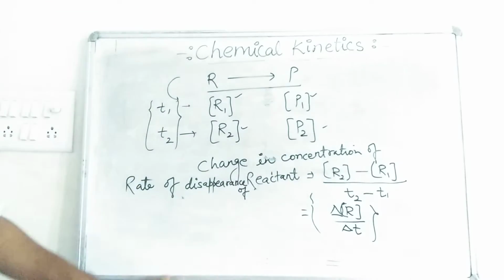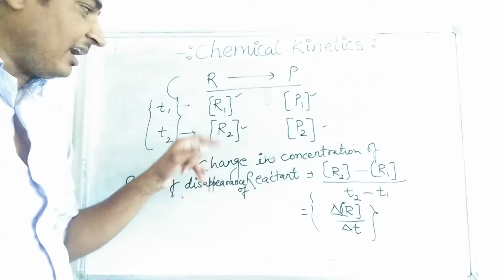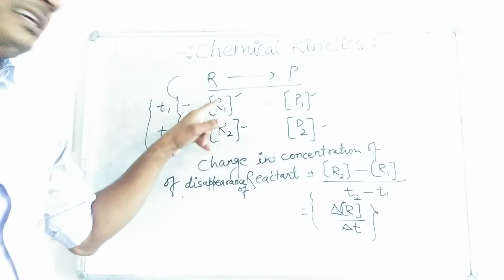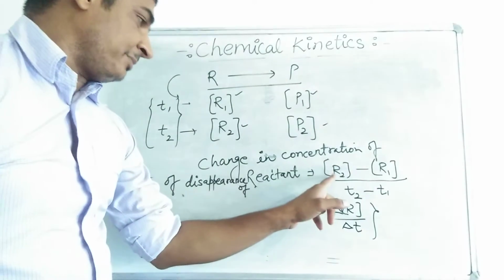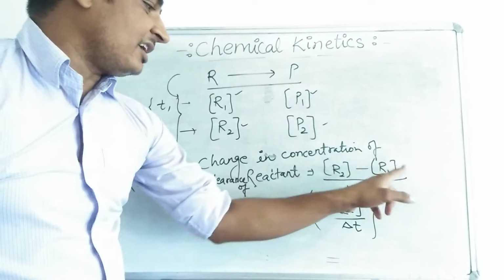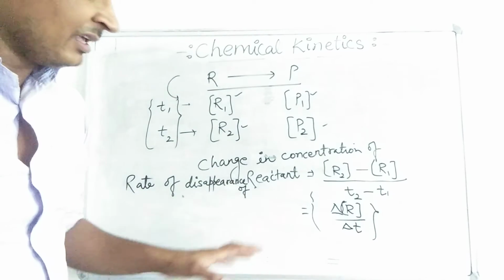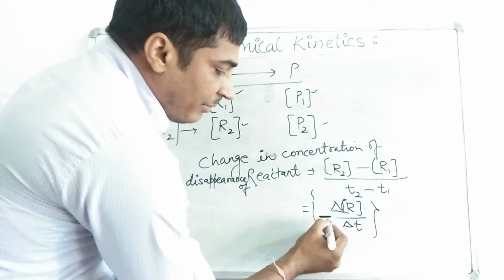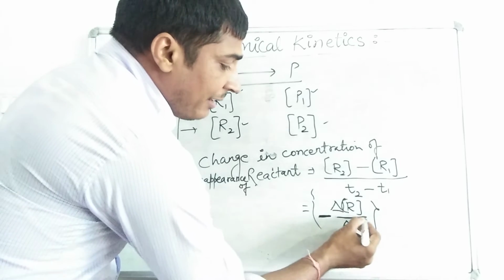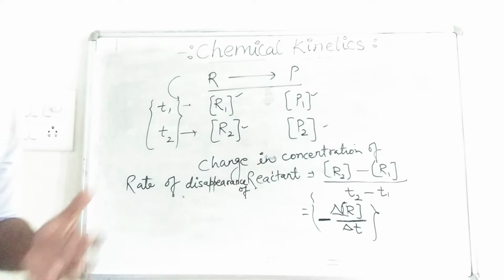One thing we should consider: when the concentration of the reactant is decreasing, R2 is always less than R1. So whenever we subtract R2 minus R1, we always get a negative value. To make it positive, we multiply this by minus 1, because the rate of a reaction can't be a negative value.